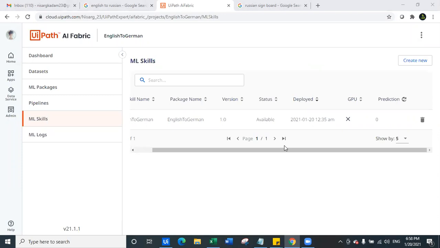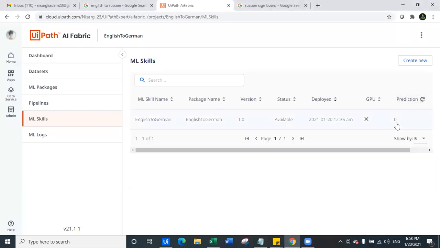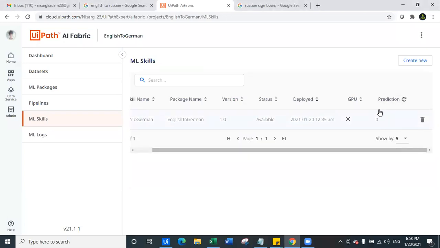But you can get the number of predictions that you have made in the orchestrator. It maintains the count of the number of predictions. No, it's not in orchestrator, it is in the ML skill only. Here you have a column called prediction. That will show how many predictions are done. Let me show you very quickly. You can see here, it is 0 right now. It will update as soon as you make the predictions. You can also see it in orchestrator ML skills, and also here in the ML skill.